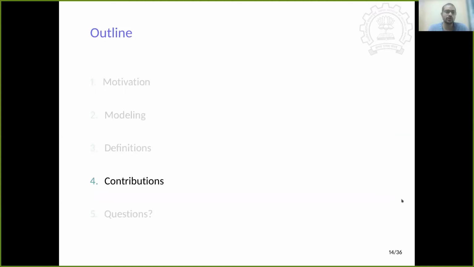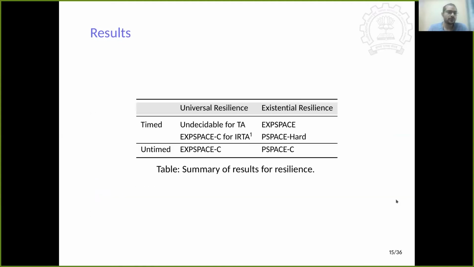Let's talk about contributions. In this work, we studied both timed and untimed resilience under the universal and existential quantifiers. For general timed automata, the universal resilience is undecidable. But existential resilience is in EXPSPACE, upper bounded by EXPSPACE, and the hardness is PSPACE.